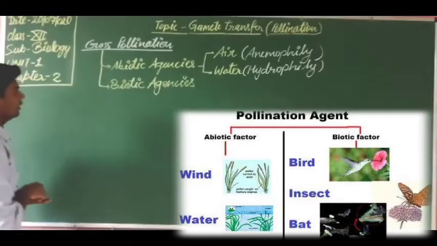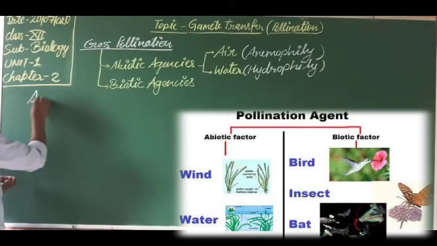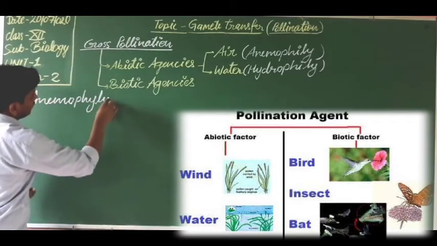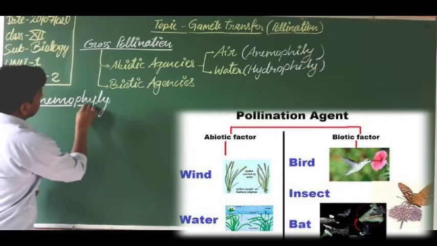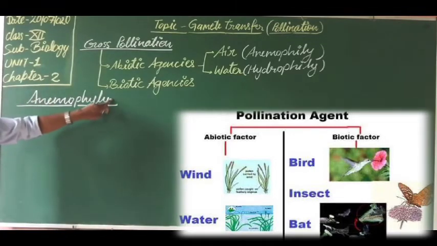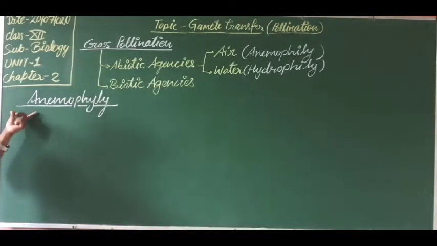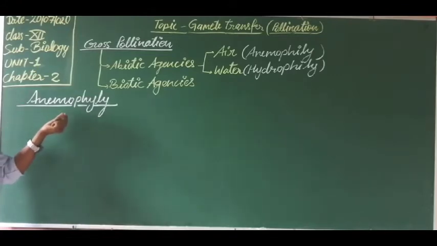First we will discuss anemophily. What is anemophily? It is a type of cross-pollination in which the transfer of pollen occurs with the help of wind or air current. Got it? First we have to discuss how it occurs and what the characteristics are of the plants or flowers in which this process occurs.